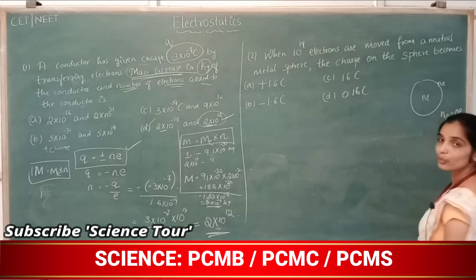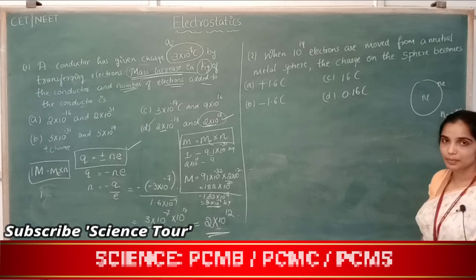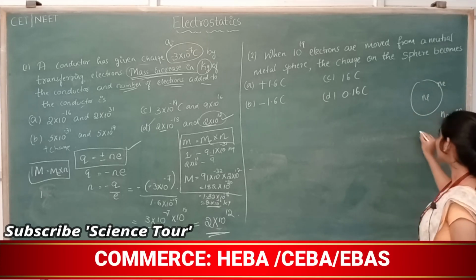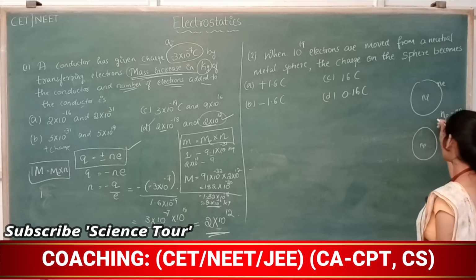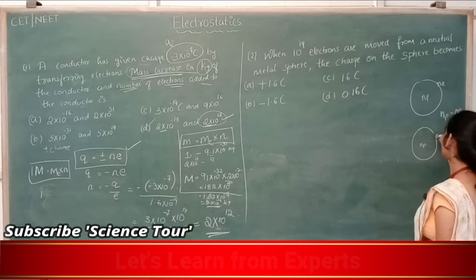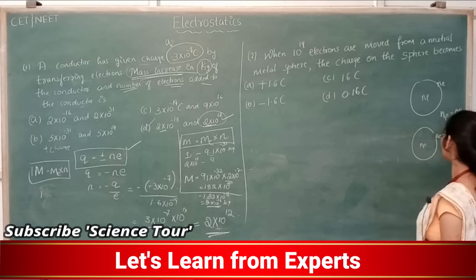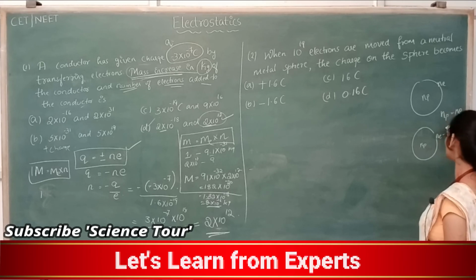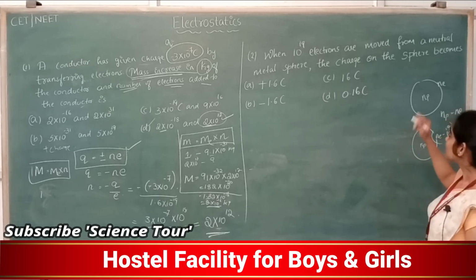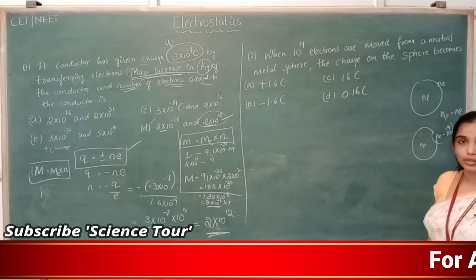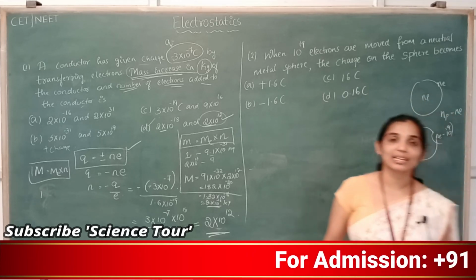Electrons are removed from the sphere. If Np is the number of protons, the number of electrons will be Ne minus 10 to the power of 19. So 10 to the power of 19 electrons are removed.